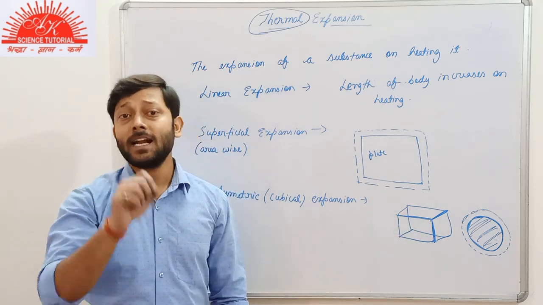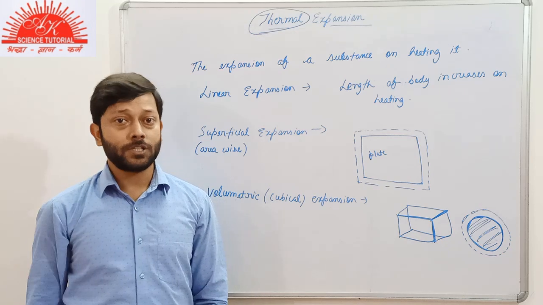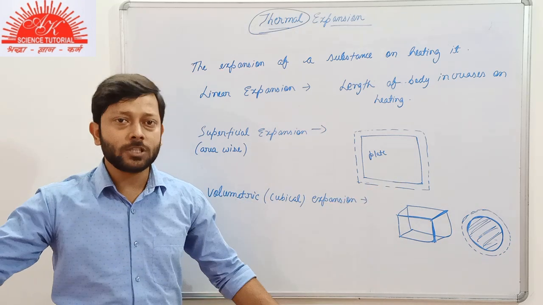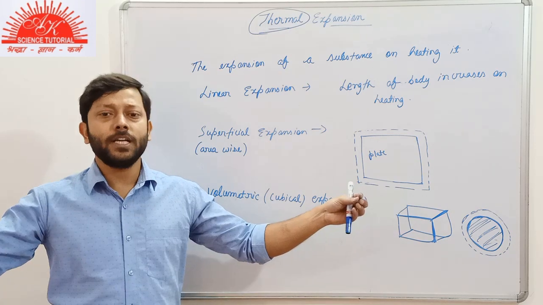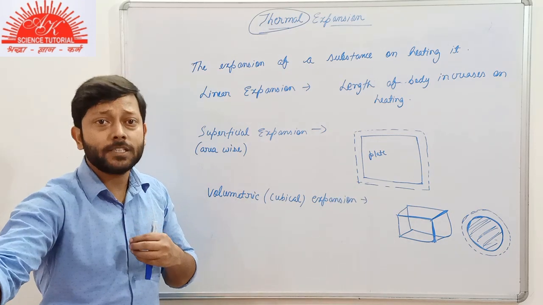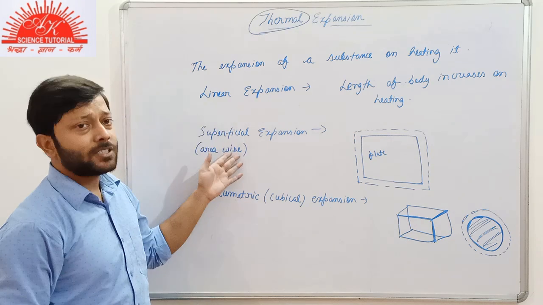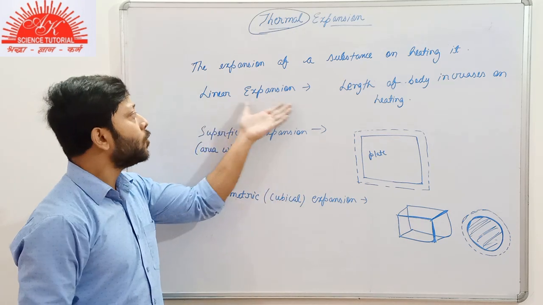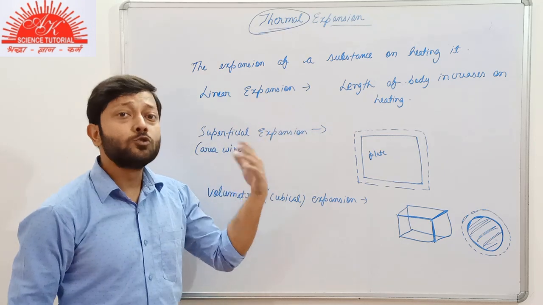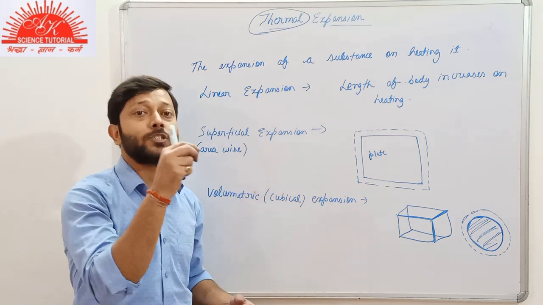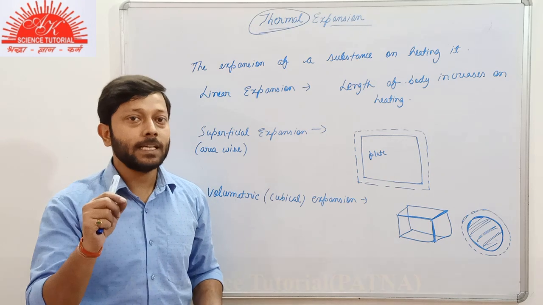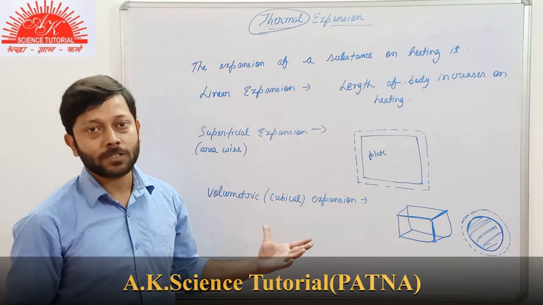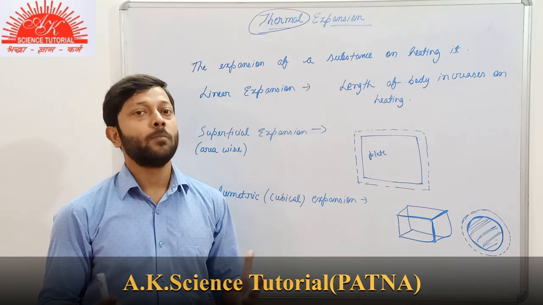So there will be no lengthwise increase or breadthwise increase. It is not possible. So these two expansions are not possible in the case of liquids or gases. There will be no linear expansion or superficial expansion in the cases of gases and liquids. In these cases, only volumetric expansion, only cubical expansion is possible.